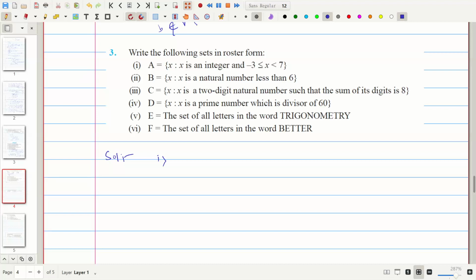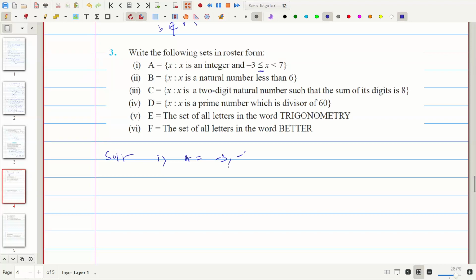The first problem is given in set builder form, and we need to express it in roster form. x is an integer, x lies between -3 and 7, and x is equal to 3 is given. If equal is given, then -3 will come. If equal is not given, then -2 will come.